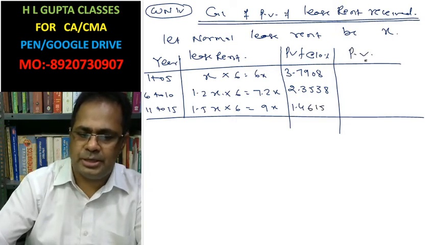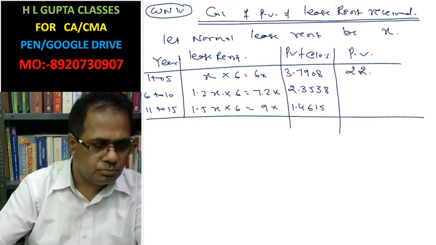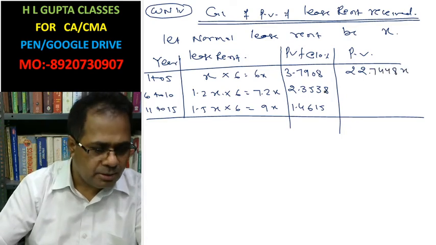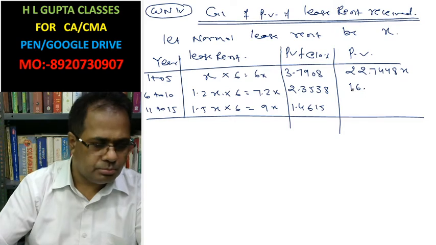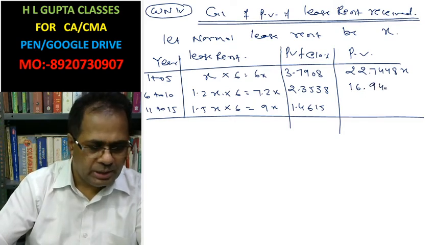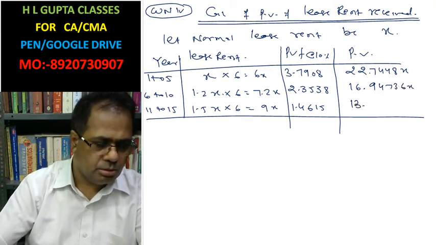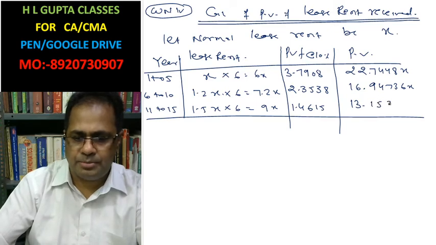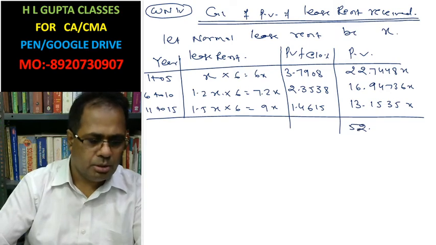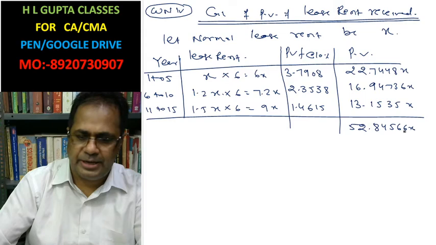Multiplying the present value of lease rent: 22.7448x, 16.9473x, 13.1535x, total 52.84566x.